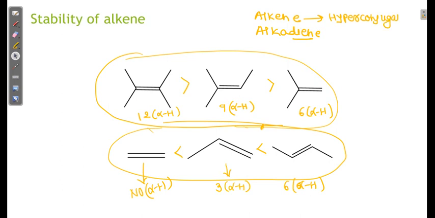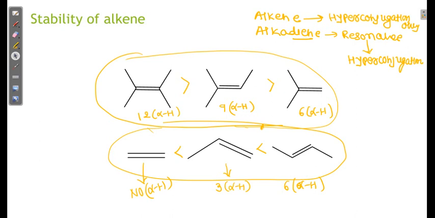And in the case of alkadiene, we have to decide the resonance as well as, after that, hyperconjugation. Okay, so this is required to understand. These are the basics of stability.